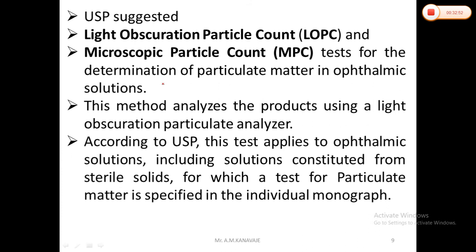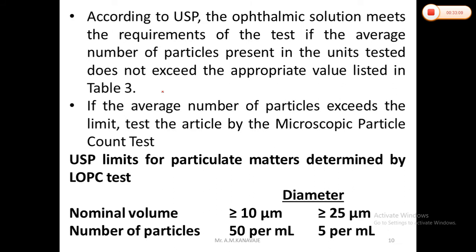According to USP, this test is applied to ophthalmic solutions, including solutions constituted from sterile water or sterile solid, for which a test of particulate matter is specified in the individual monograph. This test counts suspended particles that are solid or liquid.